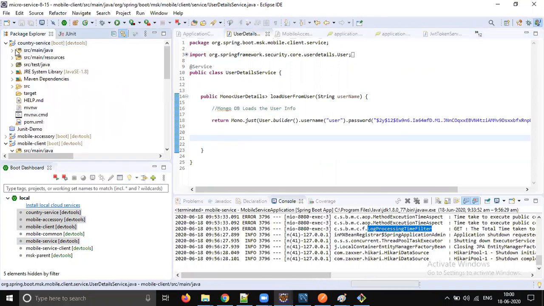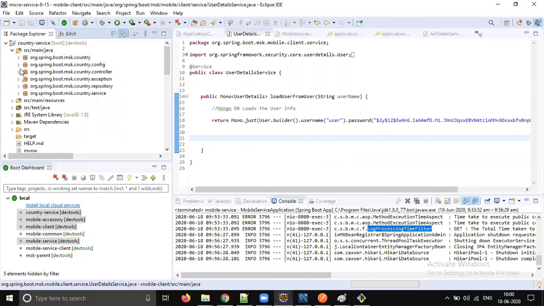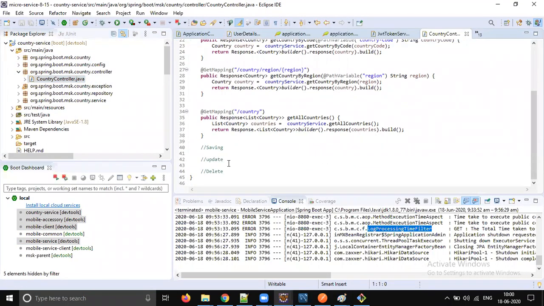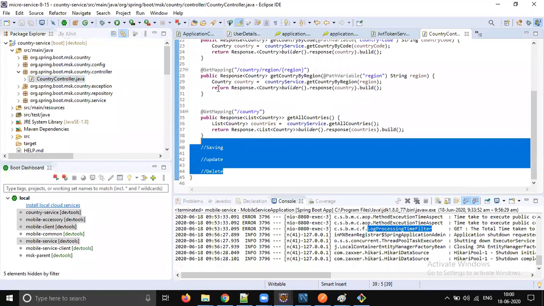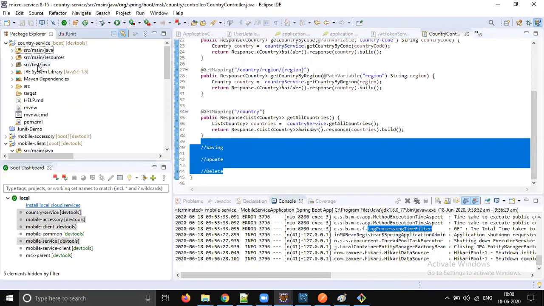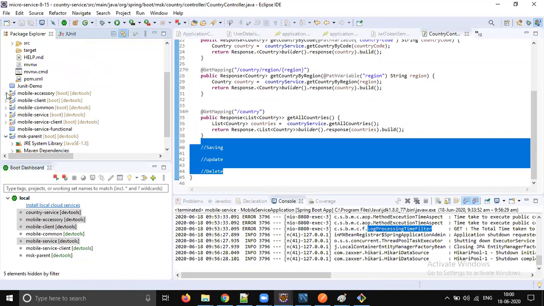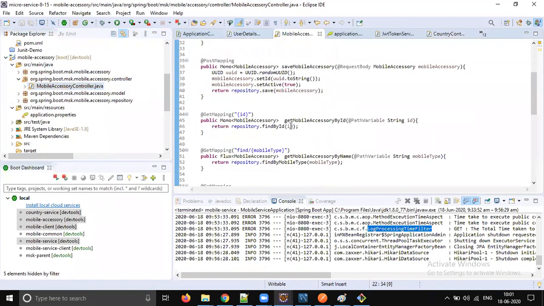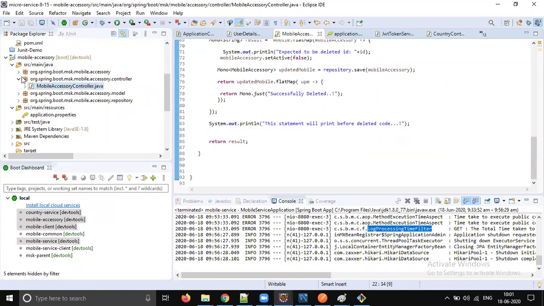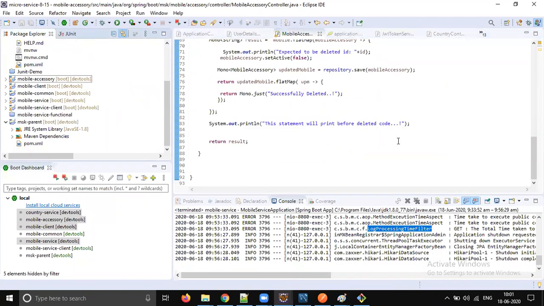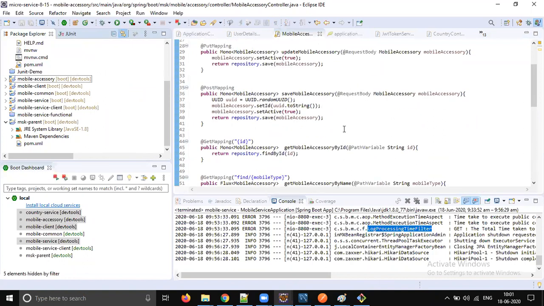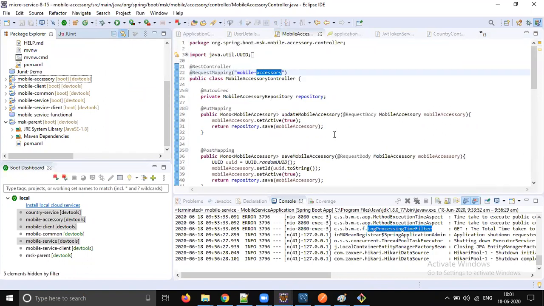For example, in the country service, I don't think we wrote all the methods. We wrote only 3 methods. The remaining 3 are pending. You just clone it and complete that development part. And go to accessories, see whether we completed all the development part. If not, I think it's almost there everything. Just check it out. If validations are missing or something is missing, just play with this.